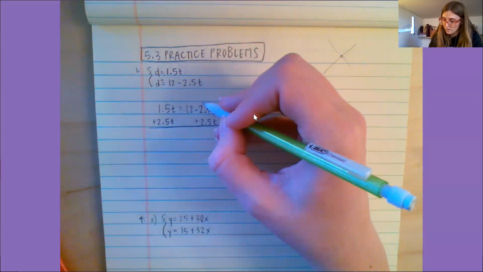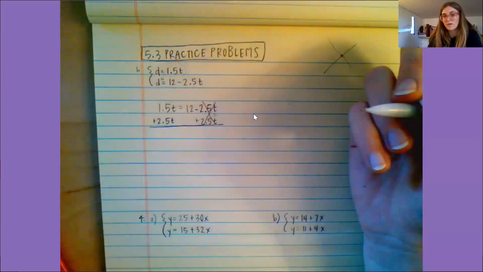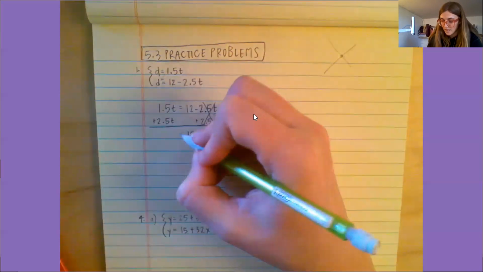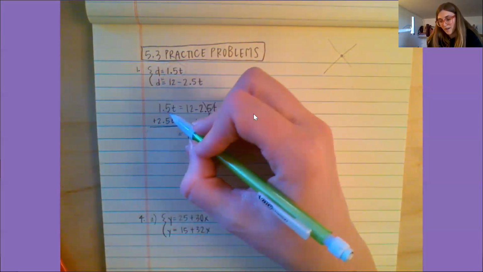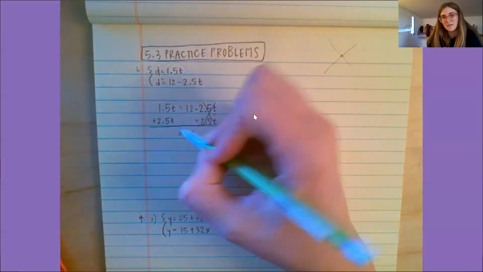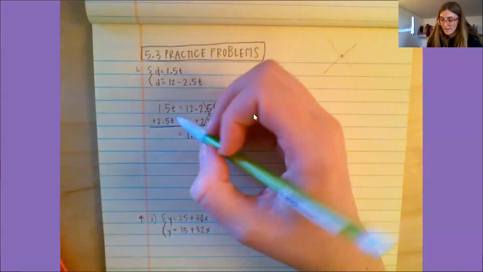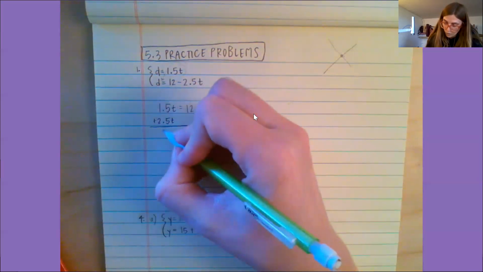So the negative 2.5t and the positive 2.5t cancel out, and I'm left with just 12. And then over on this side, I have 1.5t and 2.5t.